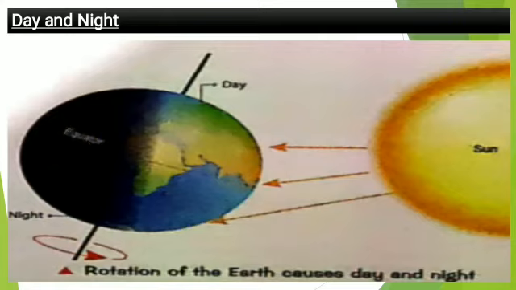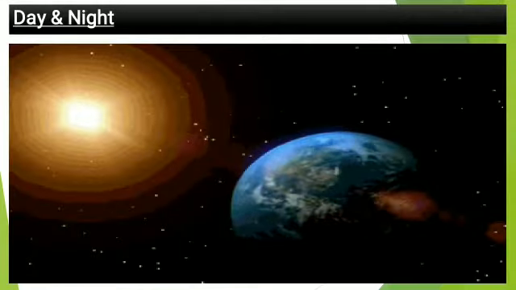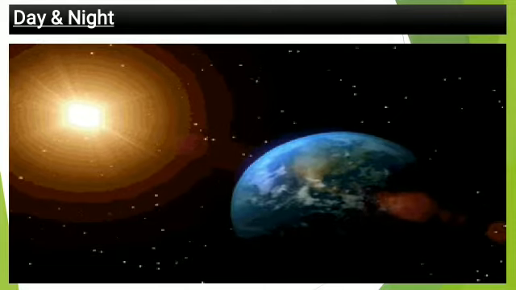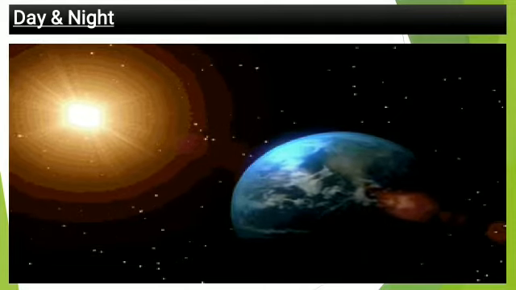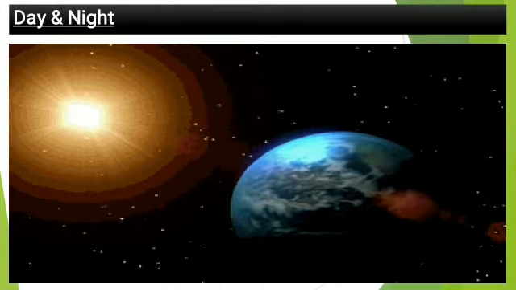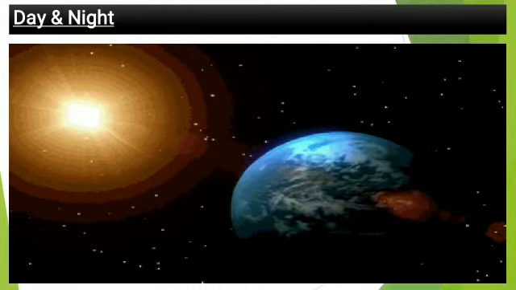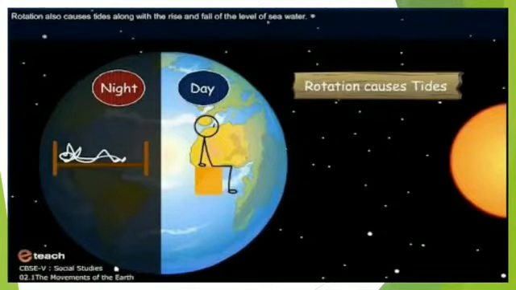Axis, here it is the axis on which earth is rotating. In this figure you can clearly see a space view of sun and earth receiving daylight and night. So in night time you sleep, in daytime you do your daily work, studying, playing and other curricular activities.